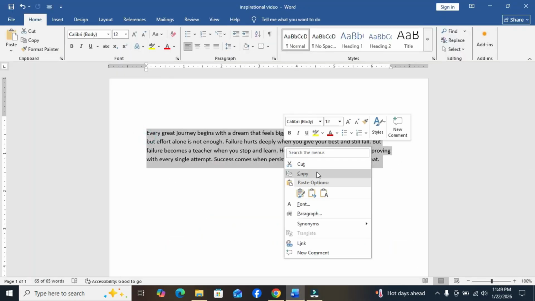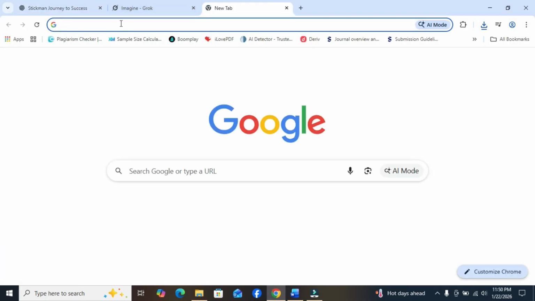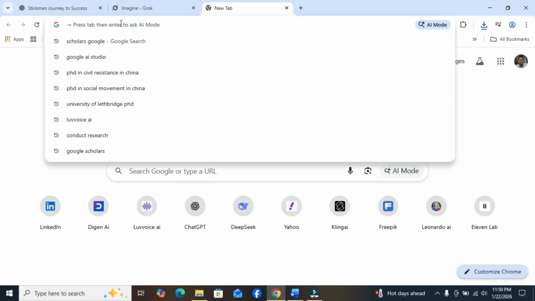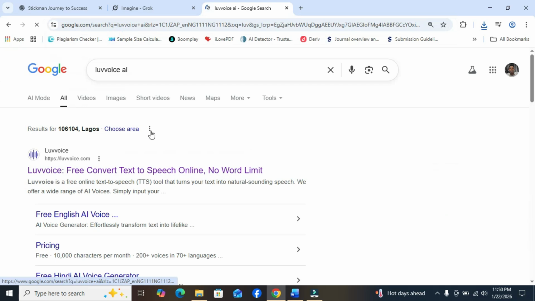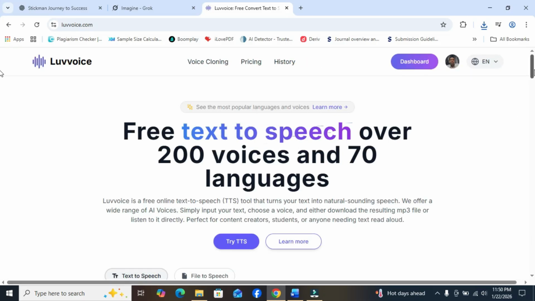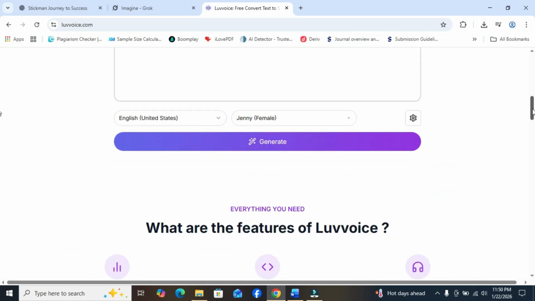I'm going to copy it, and from there, we go to Louvre Voice.ai, where we can transform the text into speech. Okay, we are there already. You can see text to speech. We have about 2,000 characters for free.